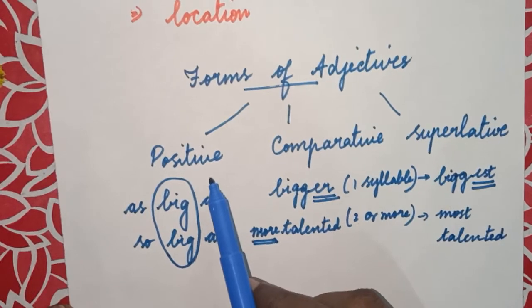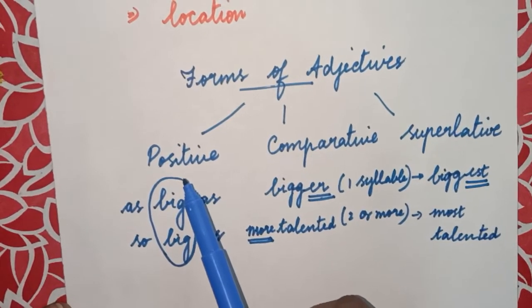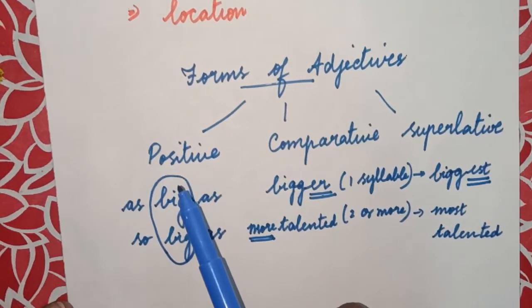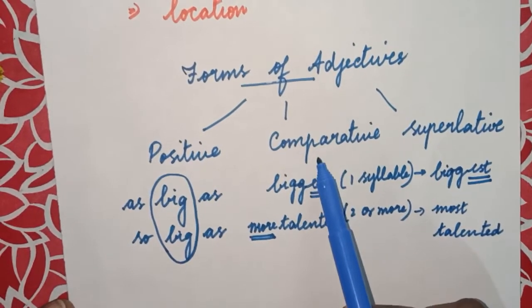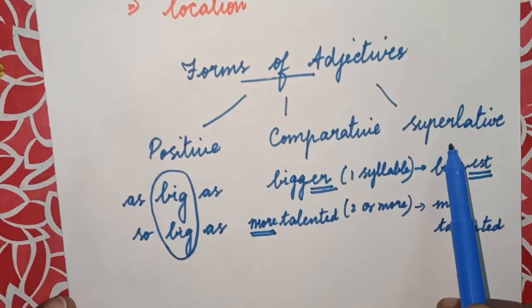So forms of adjectives. We have three forms of adjectives. The first one is positive, second one is comparative, and the third one is superlative.